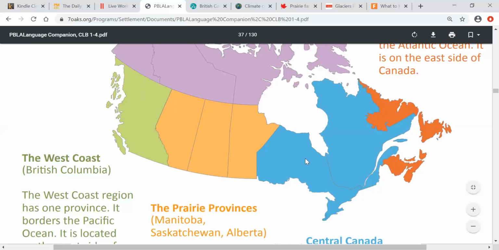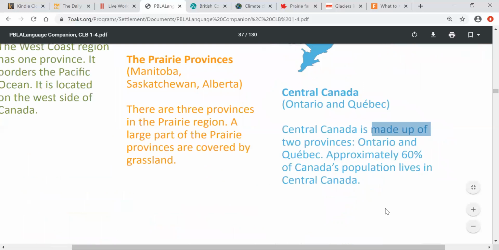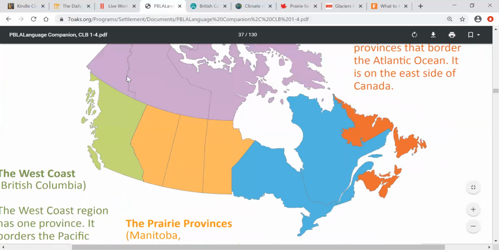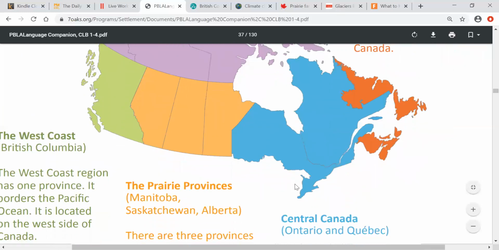So Ontario and Quebec have 60% of Canada's population, meaning out of all of Canada, 60% live here, and only 40% live in all the other places, all the other regions, okay? So 40% live in all the other regions and 60% in Central Canada. So you can see most of the population of Canada is here.